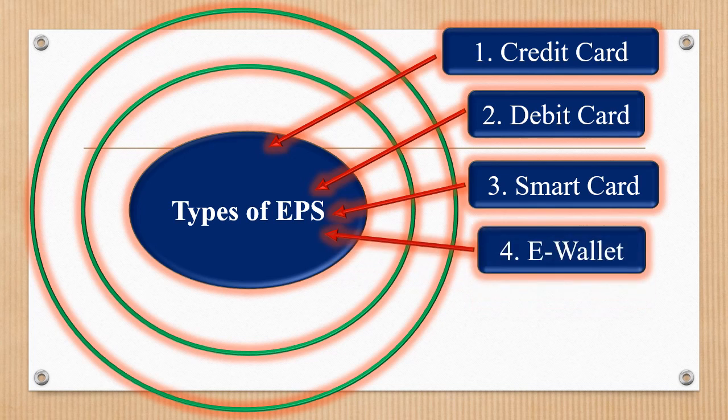Next is e-wallet. A digital wallet, also known as e-wallet, is an electronic device or online service that allows one party to make electronic transactions with another party for goods and services.